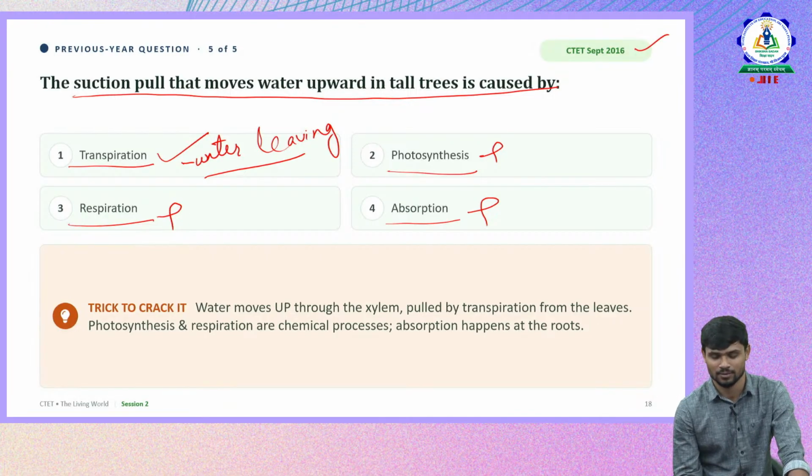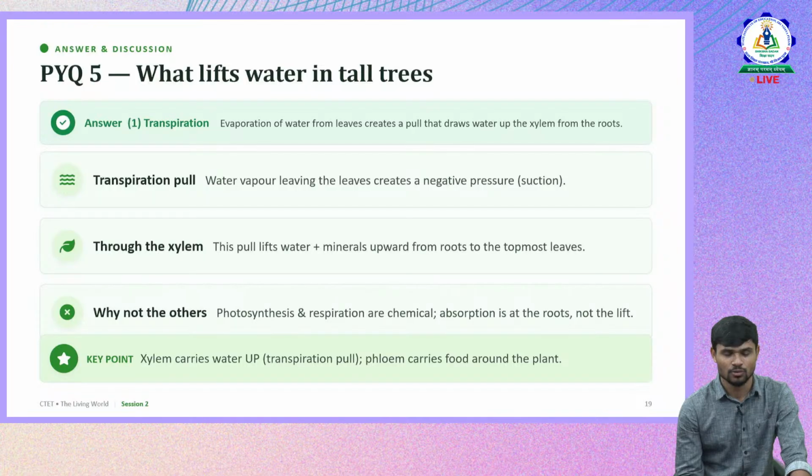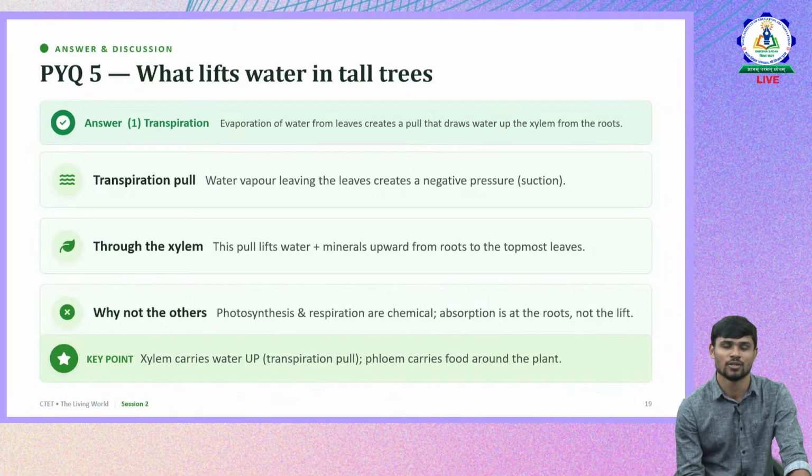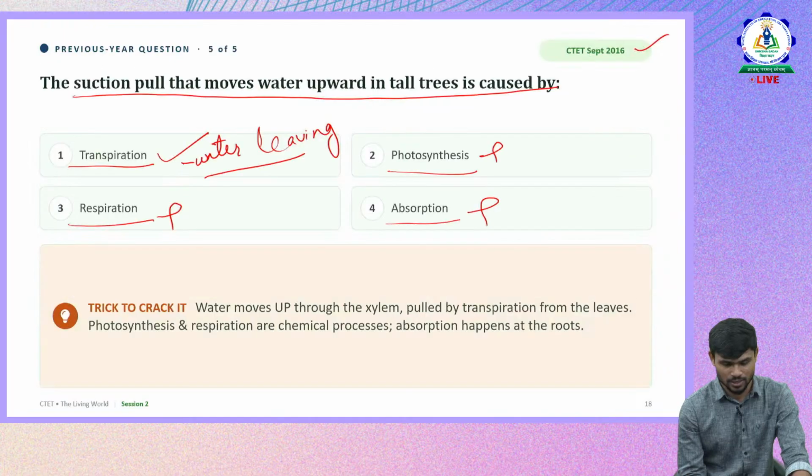in the form of vapor. Okay, so these are a few example previous year questions based on the concepts that we discussed. So mostly the questions will be from these concepts itself, because every time the questions will be arising from these concepts only in this plant kingdom. So please focus on these concepts more, and cover other areas also, but focus on these, and questions will be asked in this way. So let us quickly revise.